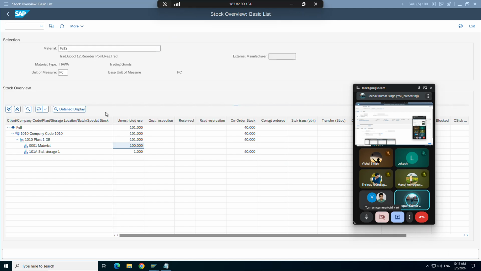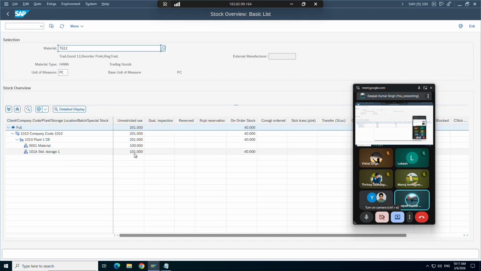Okay, now let's go back to the MMBS stock overview. Let's refresh it. Now you see it has got 101. Also as I said, it doesn't mean that you have 201. That's 201 total, out of which 201 is under company code 1010, under plant 1010. Under plant 1010 we have 100 pieces, the unit of measure, under storage location 0001, and 101 stock we have under 101A. So this is how you tell the current stock.